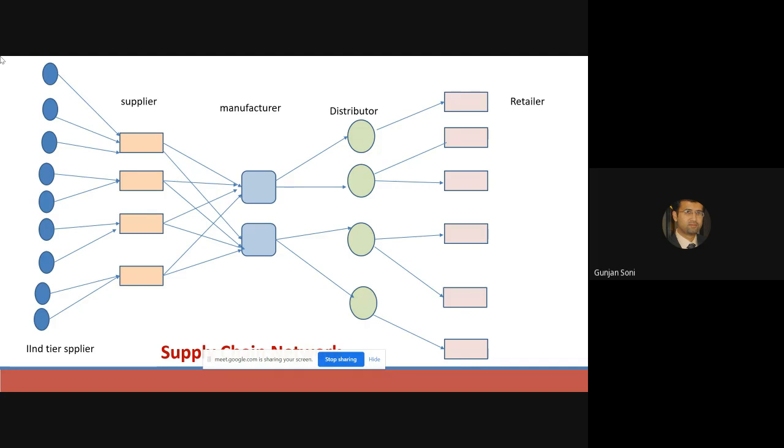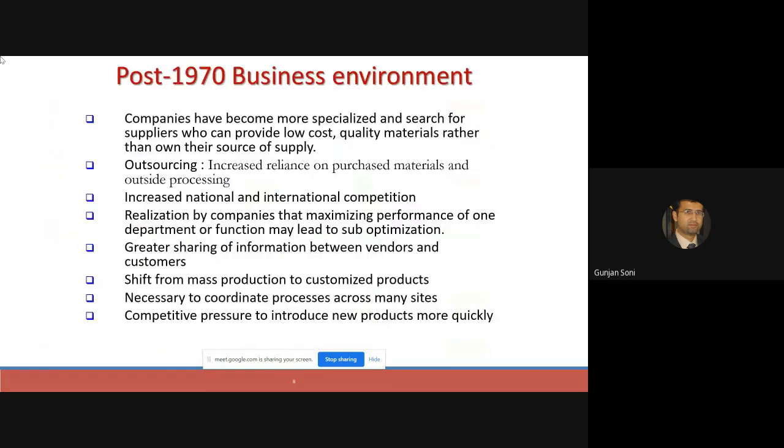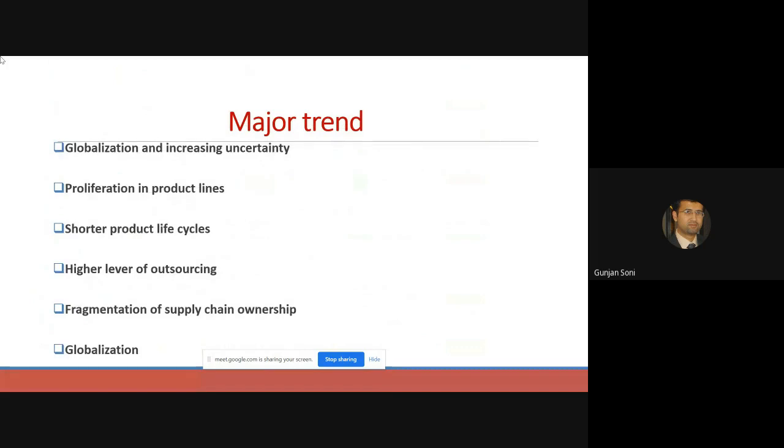So there is a gradual shift from regular mass production to more variety or customized production because of the advent of better manufacturing technology and better information technology. So mass production shifted to customized production, and more variety of products started coming in. So the major trend we can outline is globalization and increasing uncertainties. I mean, the uncertainty started increasing.